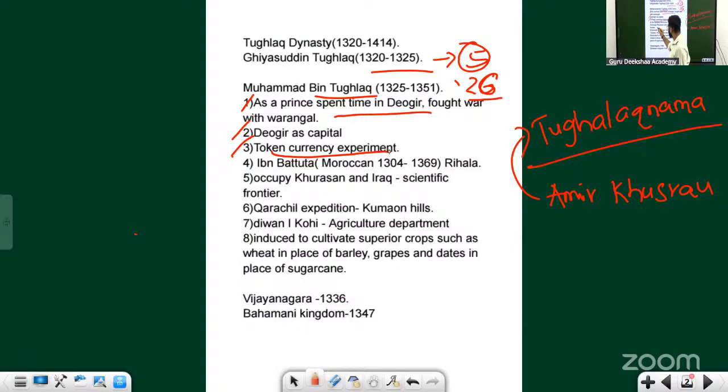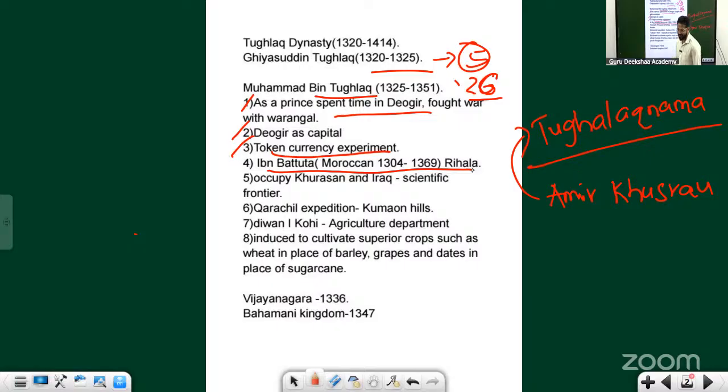So you will also come across a foreign traveller. His name is Ibn Battuta. He was a Moroccan. Where is Morocco? Mexico? No, which country? Which continent? I am asking you. Morocco itself is a country. No, it's not in Europe. It's an African country.